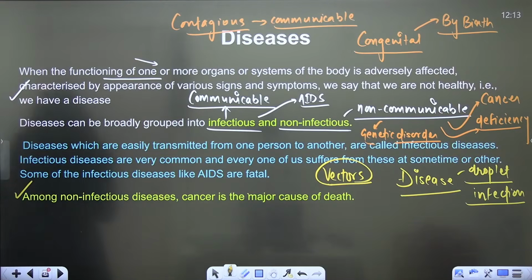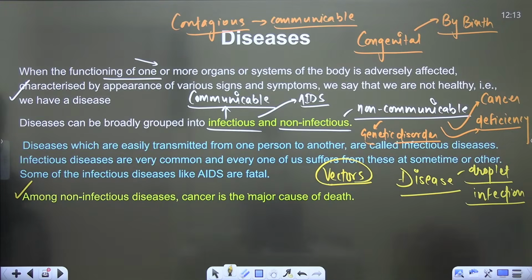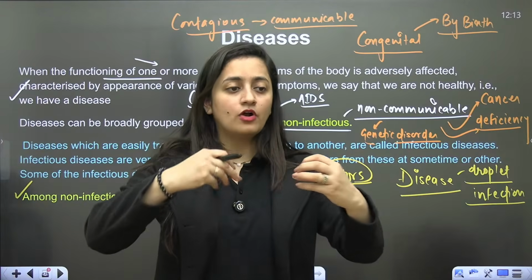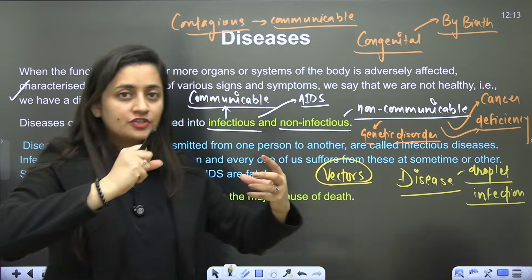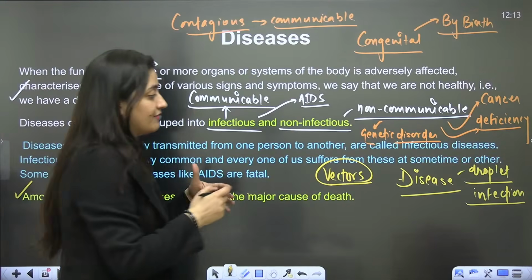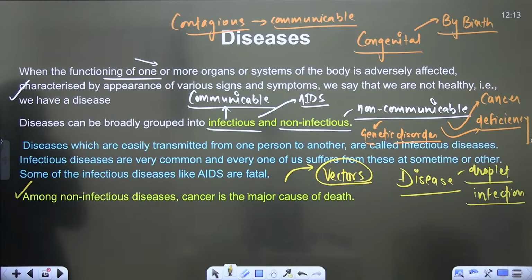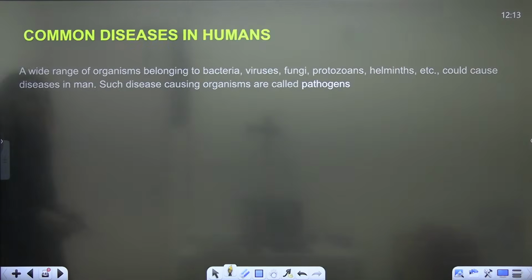So contact, droplet infection, even the animal bite can spread the disease. So these are direct transmission. When there is direct transmission, there is contact, any type of contact, body fluids. But when there is indirect transmission, vectors are there, airborne disease can be there, human carriers can be there, and contaminated food and water can be there. So it is like this.